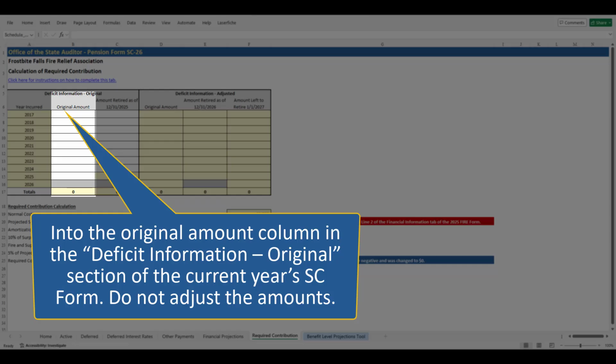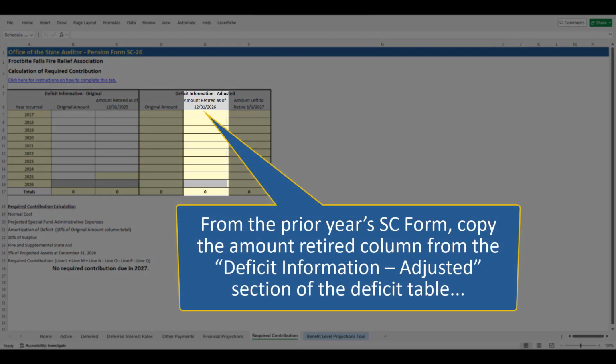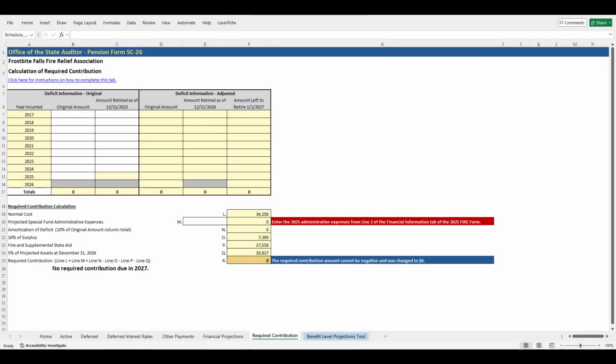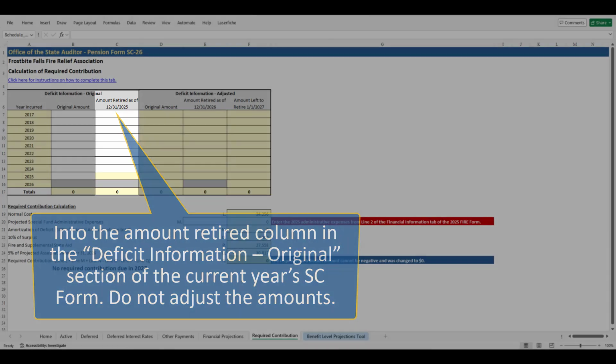Do not adjust the amounts. Again, if the Relief Association has a deficit from the prior year's SC form, copy the Amount Retired column from the Deficit Information Adjusted section of the deficit table into the Amount Retired column in the Deficit Information Original section of the current year's SC form. Do not adjust the amounts.